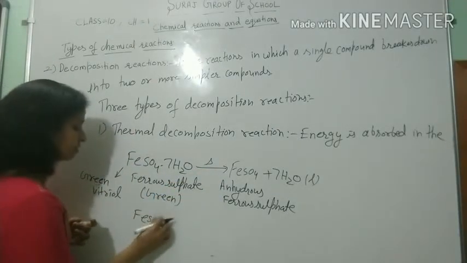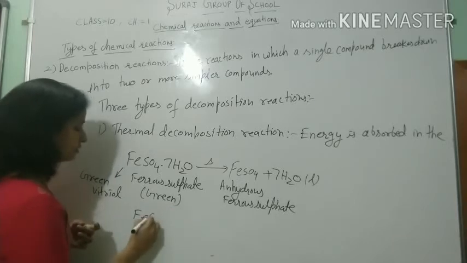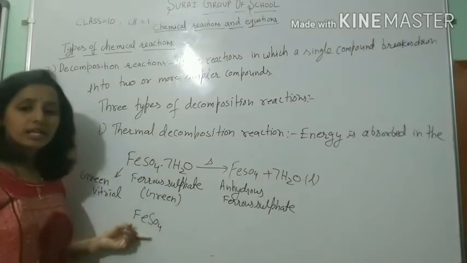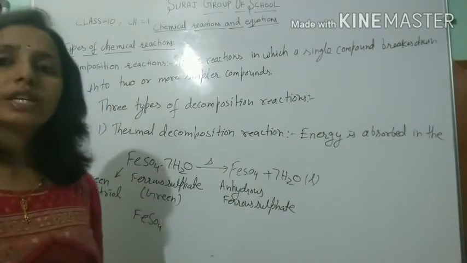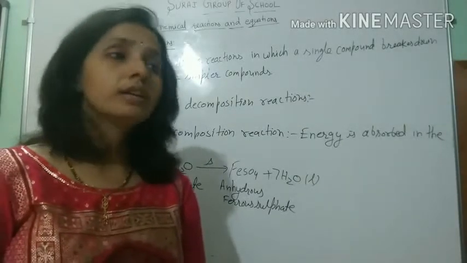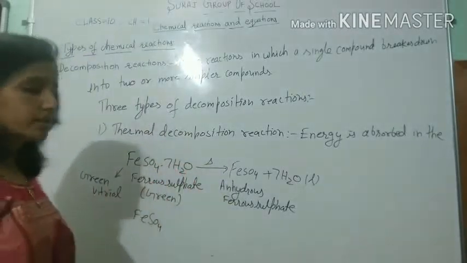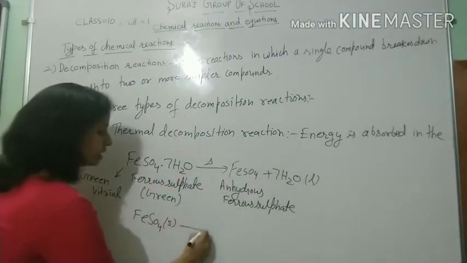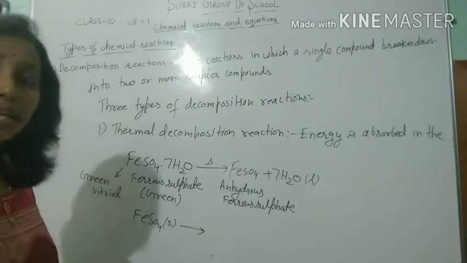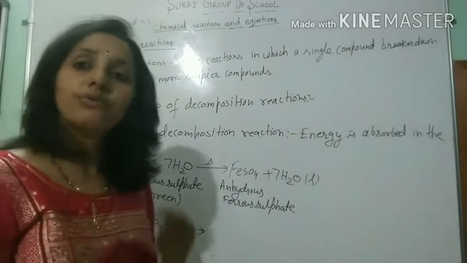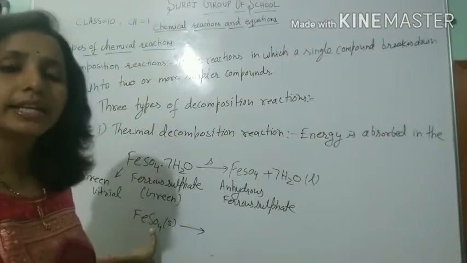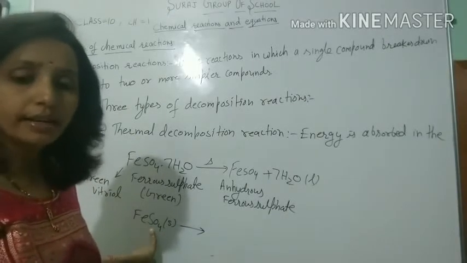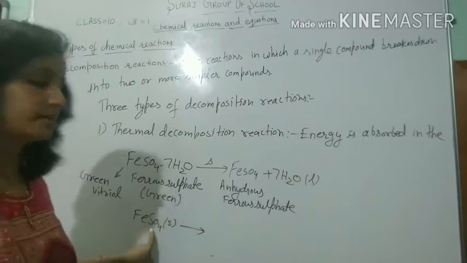It breaks down to ferrous sulfate, FeSO4, which is green in color. When we further strongly heat this compound, it gives us ferric oxide. And there is a sulfate group, that's why it gives sulfur dioxide and sulfur trioxide gas.